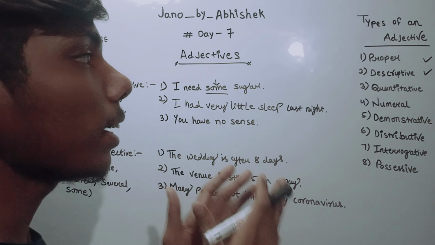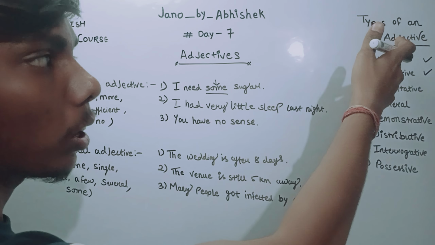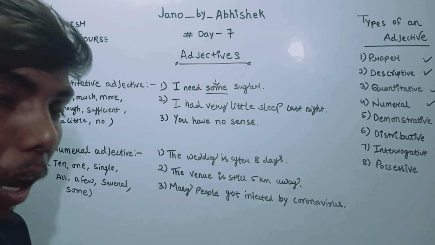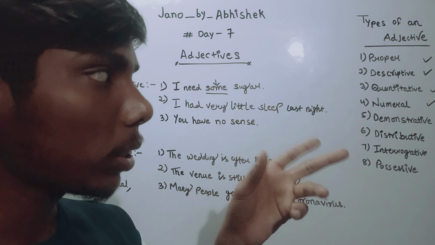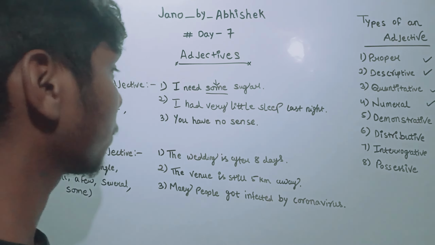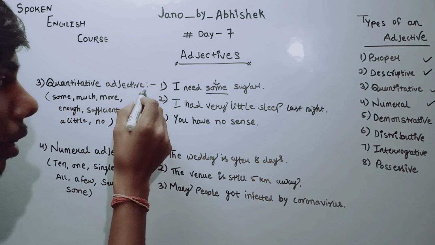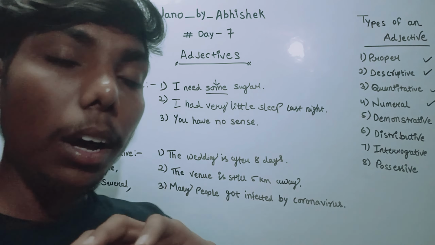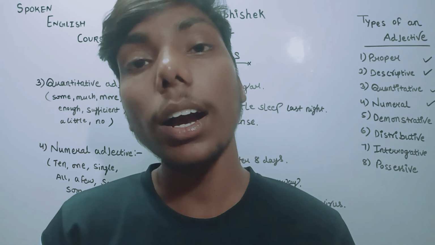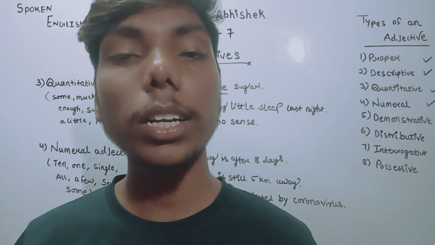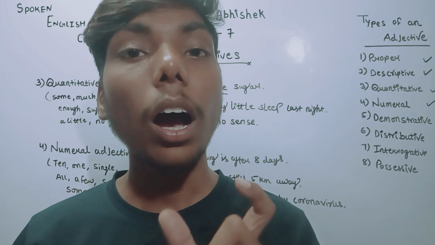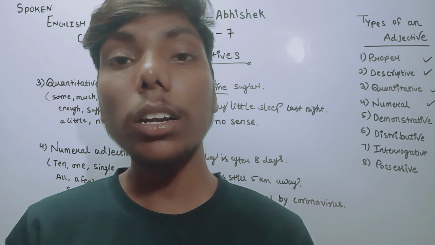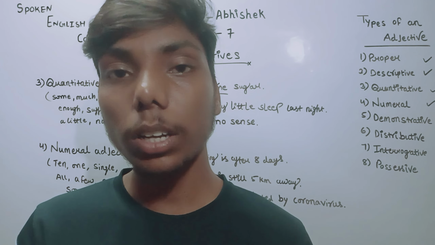So hello friends, let's see two more examples of adjectives. These are the quantitative and numeral. These both have a very subtle difference. What is the difference? Let's see in the examples. The quantitative adjective refers to words which describe a quantity, the answer of how much. If I'm asking how much, it's not possible to count them.